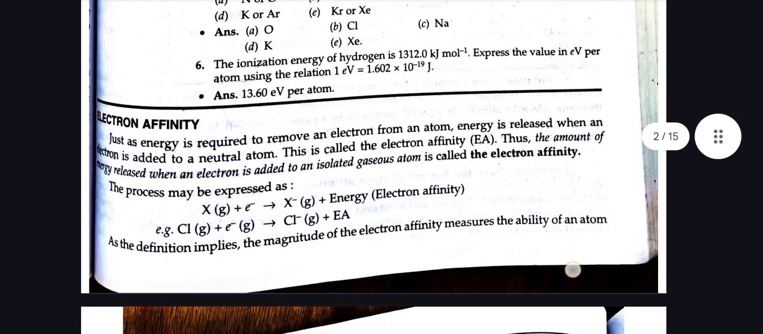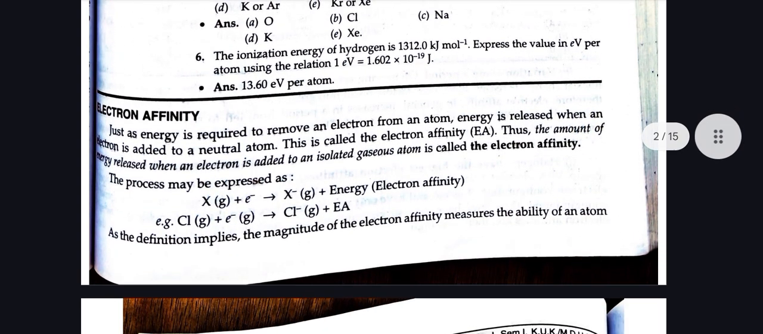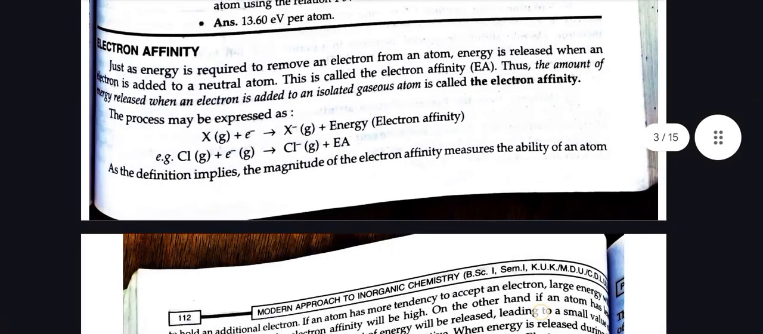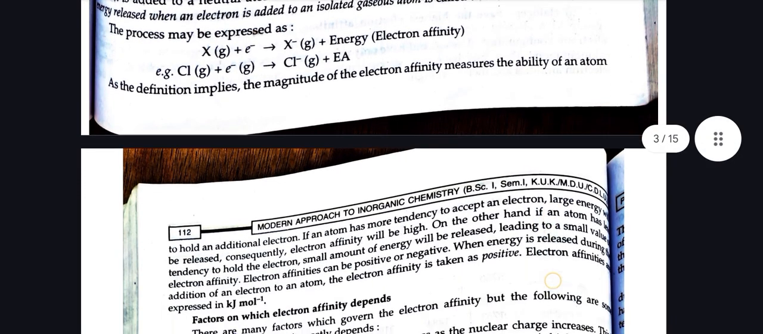Now we come to the next topic, which is electron affinity. Just as energy is required to remove an electron from an atom, energy is released when an electron is added to a neutral atom. This is called electron affinity, which is represented by EA. Thus, the amount of energy released when an electron is added to an isolated gaseous atom is called electron affinity. The process may be expressed as X, which represents any element, in the gaseous state, plus an electron gives X- plus energy, the electron affinity.